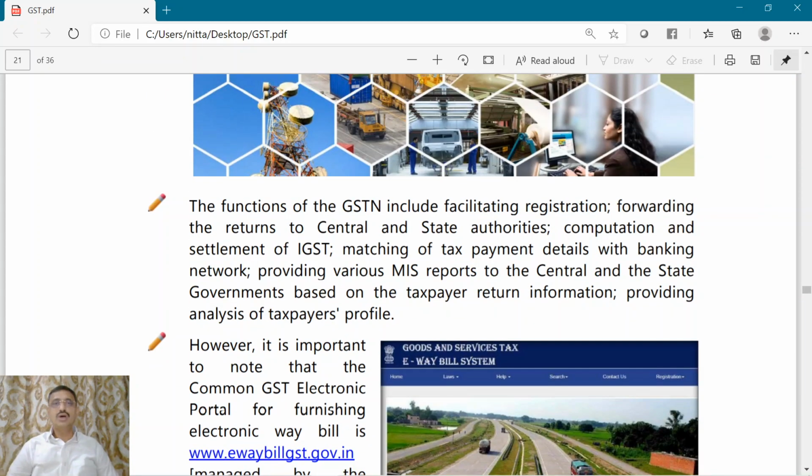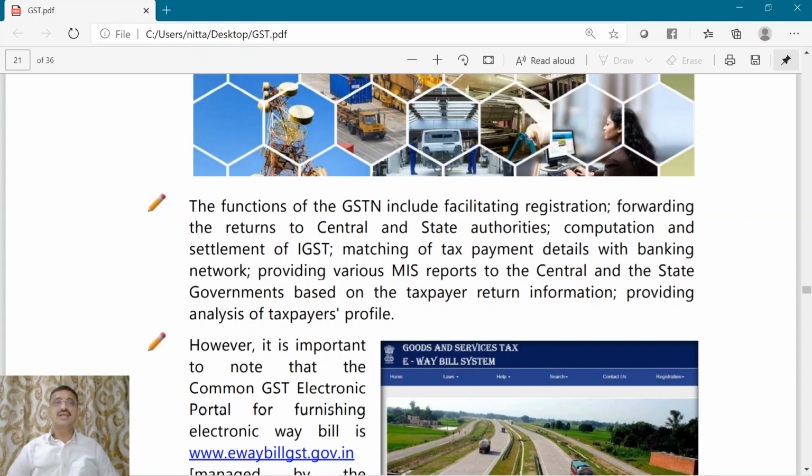Now, what are all the functions or tasks that will be done in this GST portal? You want to start a business, and you are expecting your turnover to cross the threshold limit. You need to get the registration. For registering yourself, you have to go to the common portal. You want to furnish the returns, go to the common portal.